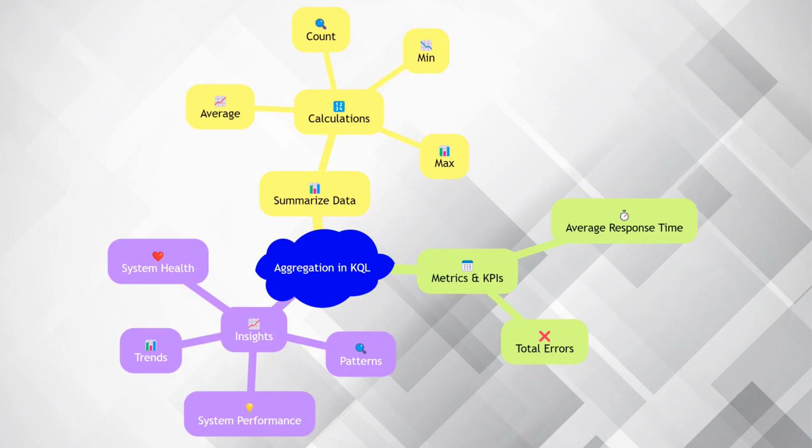Aggregation is a powerful feature in KQL that allows you to summarize data. The summarize operator is used to perform calculations such as count, average, min, and max on your data. This is particularly useful for generating metrics and KPIs from your logs. For example, you might use aggregation to calculate the average response time of your application or the total number of errors over a specific period. Aggregating data helps in identifying trends and patterns, providing valuable insights into the overall performance and health of your system.